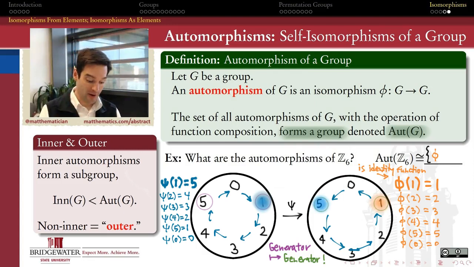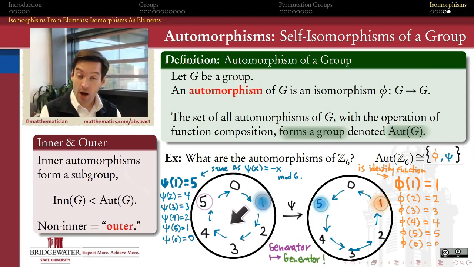It's just somehow a reflection, in a way. It's sort of turning the clock backwards. It's the same, by the way, as the function psi of x equals minus x mod 6. Right? After all, minus 1 and 5 are the same things in Z mod 6. And so that gives me a second function, which is not the same as the identity. But at this point, we know that we're done. These are the only two automorphisms of the group Z mod 6.